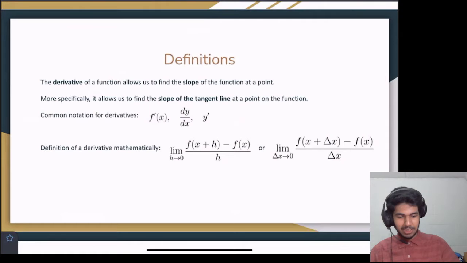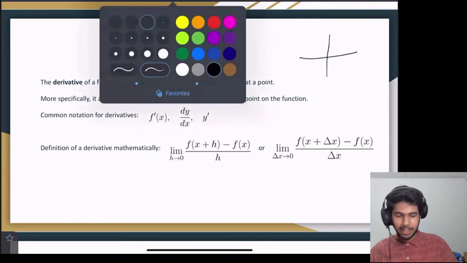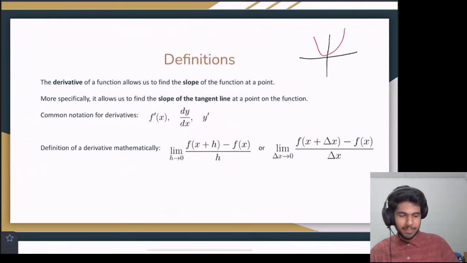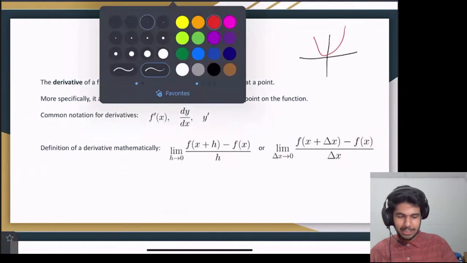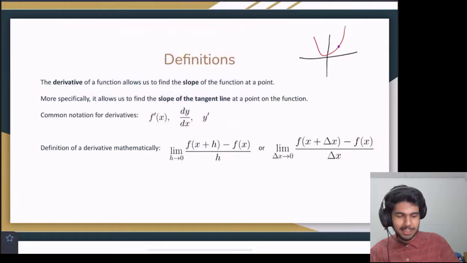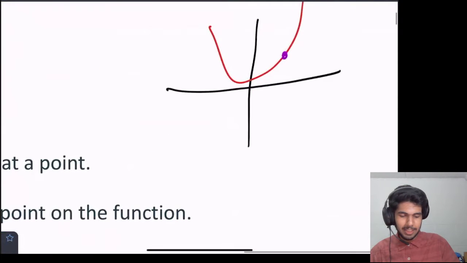So let's just say I have my axes here, right? And then I have some sort of function like this. And I want to find the slope of the tangent line at that point, right? So if we zoom in here, the tangent line looks something like this at that point.